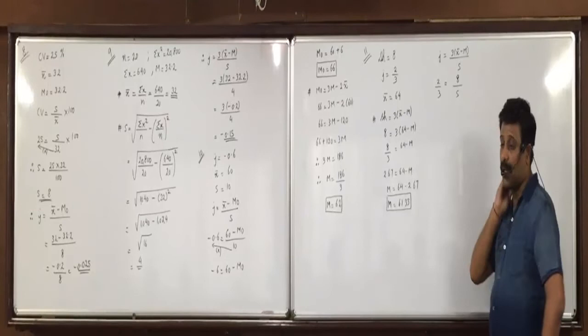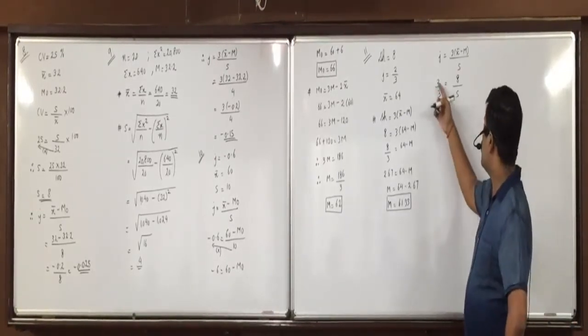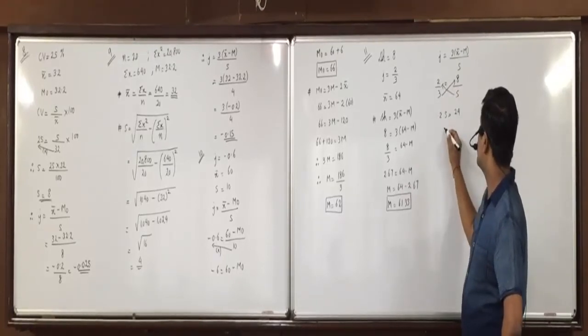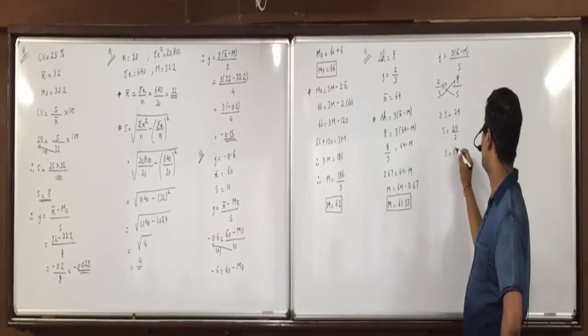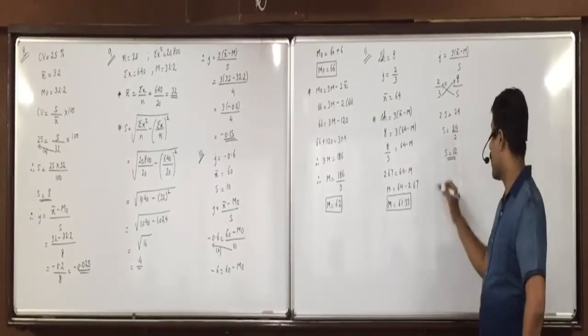So can you find out S or not? Did you understand this? 2 into S is equal to 8 into 3, 24. Okay, both get multiplied. So S is 24 divided by 2, that is 12. Now once S is obtained, can we find CV or not?